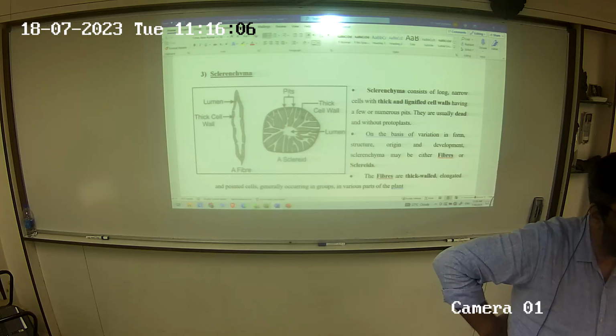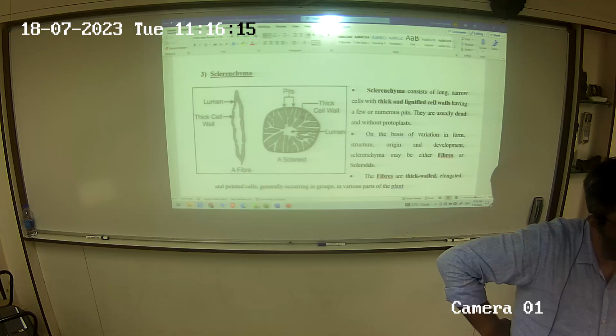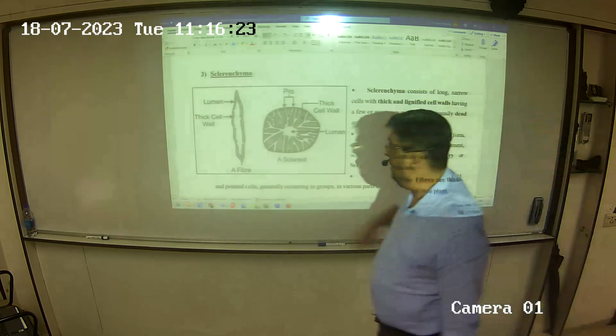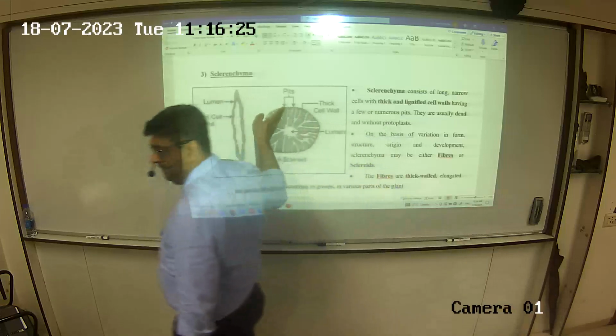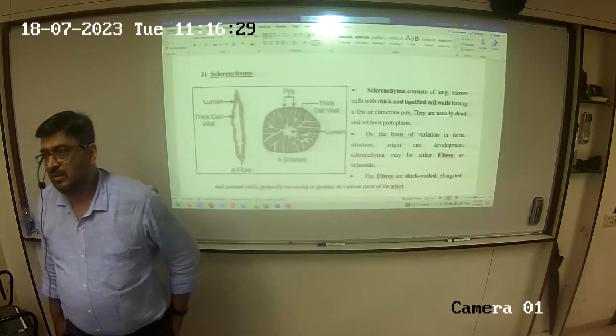Parenchyma is living tissue mainly for storage of food. Collenchyma is living tissue for mechanical strength but of the elastic, flexible type, and sclerenchyma is dead tissue, of two types, fiber and sclereids.